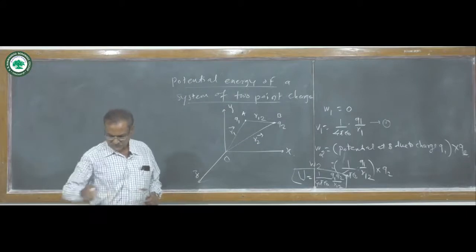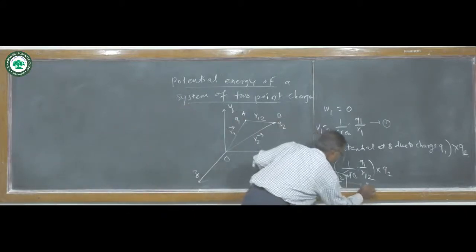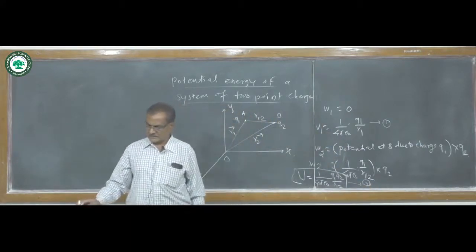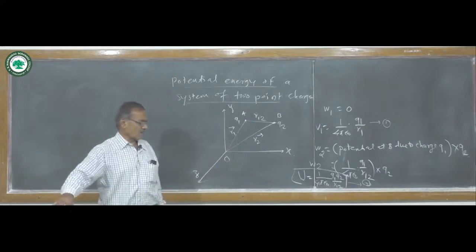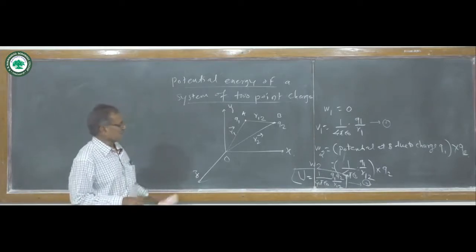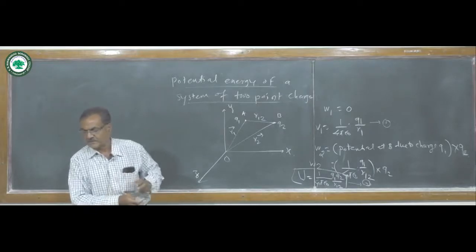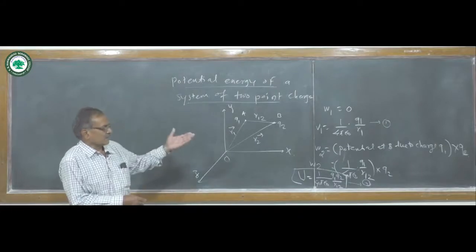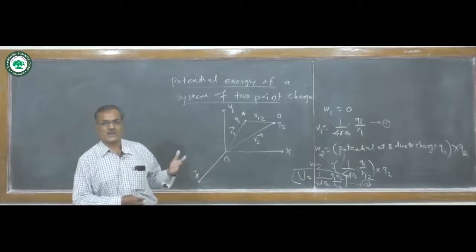Now equation 2 can be generalized for a system of a number of charges. So we can find the potential energy due to a number of charges in a system, just like charges Q1, Q2, another charge Q3, Q4 and so on.